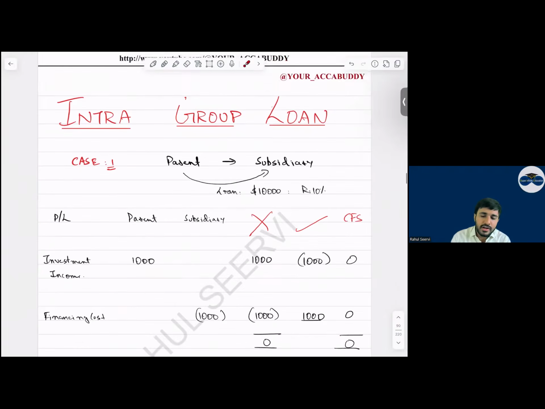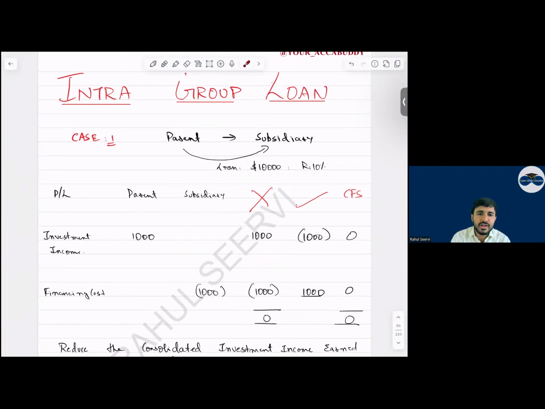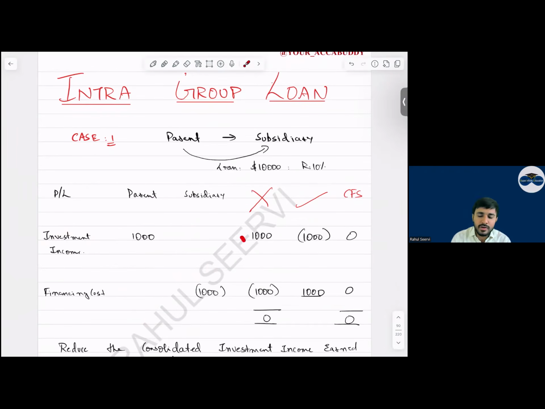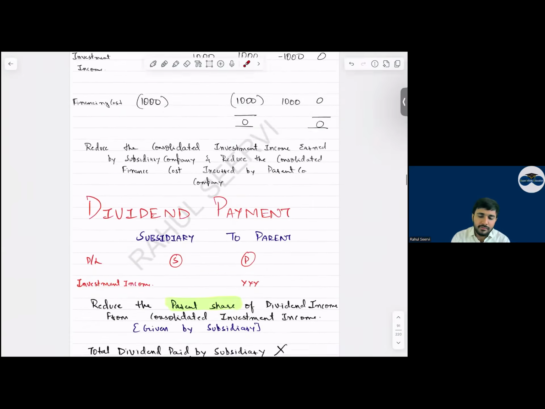Now coming to intra-group loan. Intra-group loan, can I say one company will recognize investment income, the other will recognize finance cost. So remove it from both the things. If you will not remove, your ultimate answer will be same, but you have to eliminate it. Yes, sir. Intra-group loan, we have to eliminate.